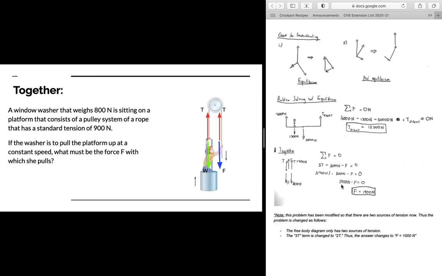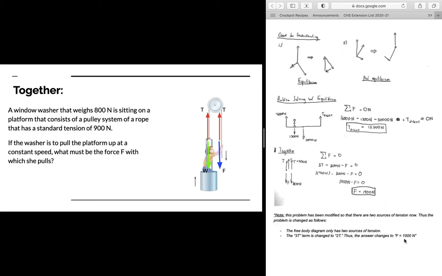Again, it says 1900 right here, but the calculations I'm making is with 2T now. So you're going to have 2 times 900, which is 1800, minus 800. So you're going to have 1,000 newtons minus F. And then we solve for the unknown force, which is going to give us F equals 1,000 newtons.